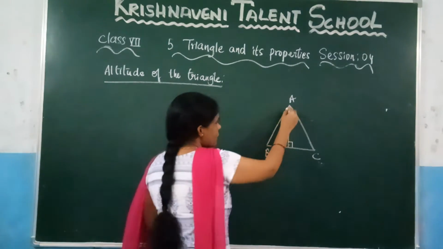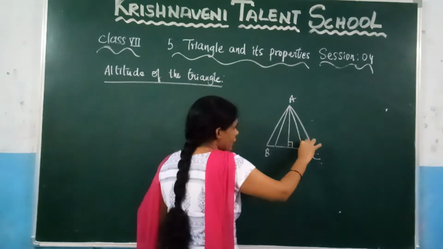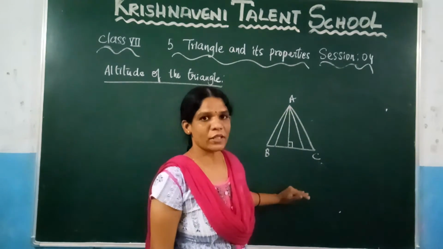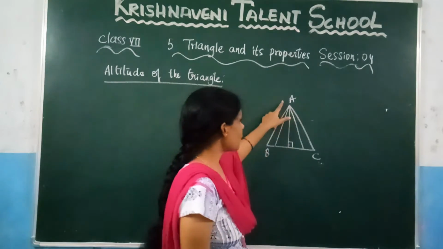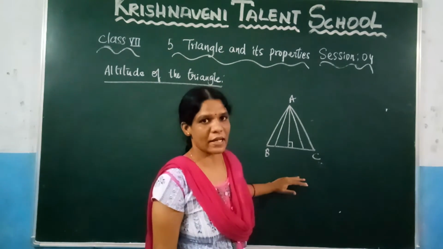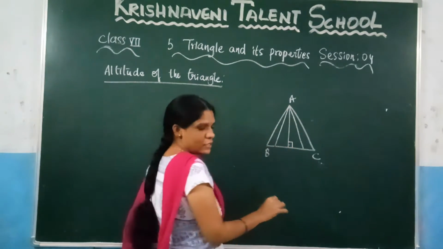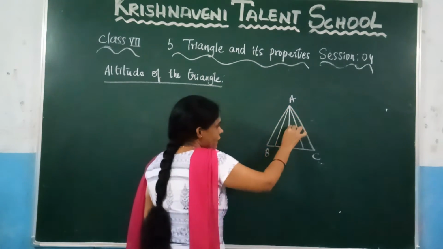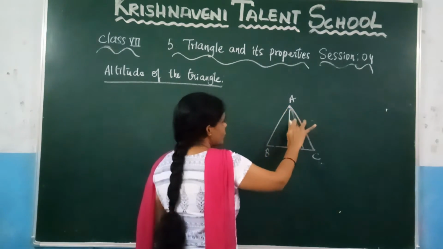So here you can observe that you can draw so many altitudes. That means so many lines we can draw here. Can we say all these are heights? We cannot say, right? What is the meaning of the altitude of the triangle? You need to take the perpendicular line from the vertex to the base. That one will become the altitude of the triangle. You can observe that here the angle is not 90 degrees, and similarly here the angle is not 90 degrees. Where the angle is 90 degrees, you need to consider this as the altitude.